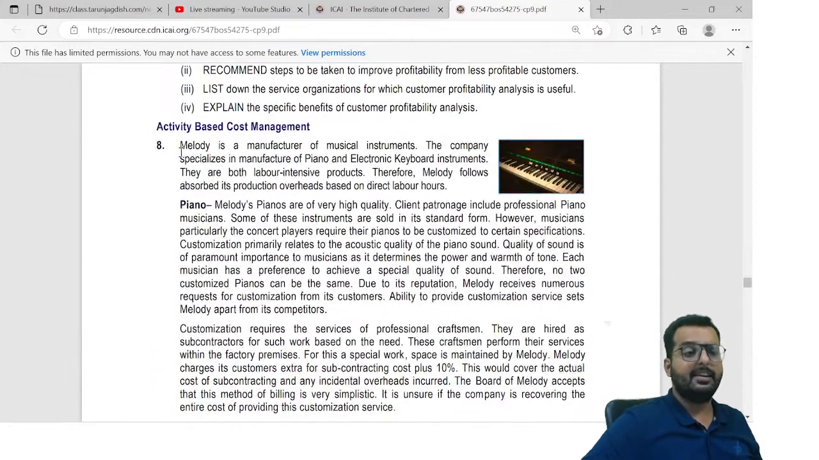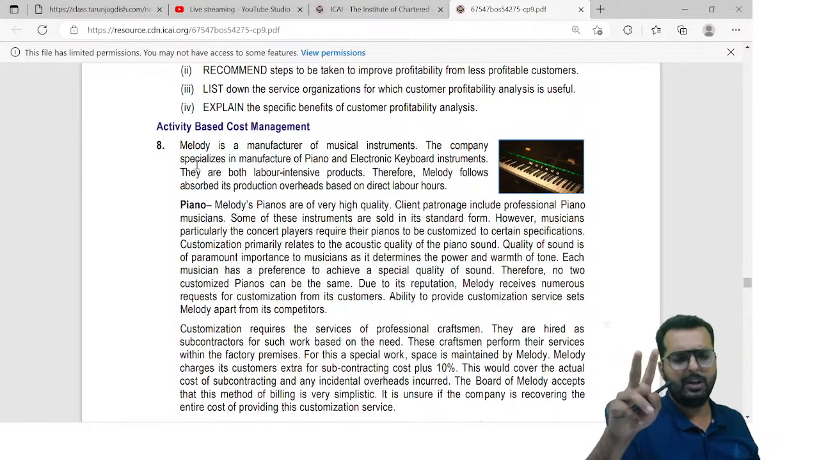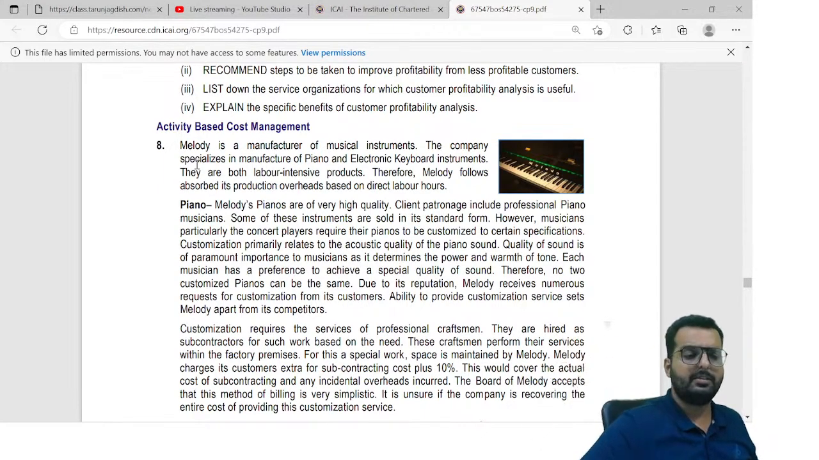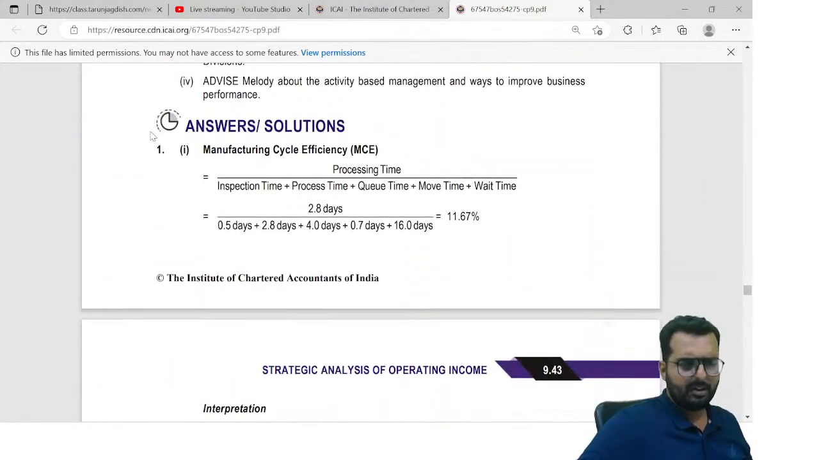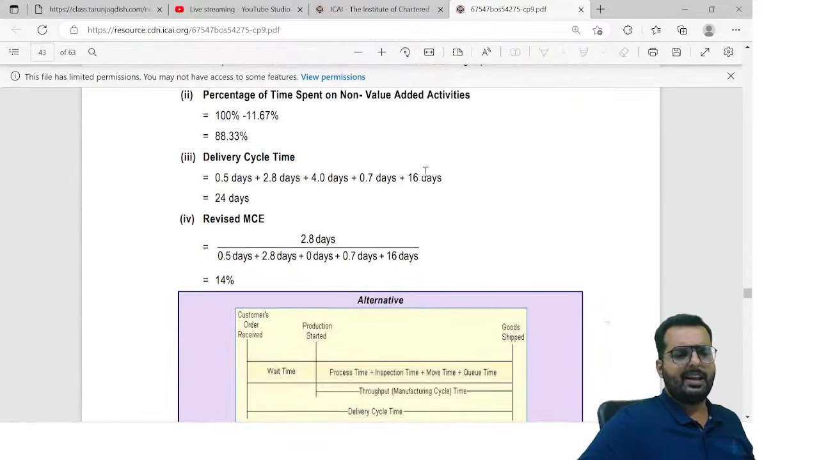Alright. 8 is a case study. Please do this. Very, very important. This is a very nice case study, friends, in which they are talking about 2 types of pianos. Electronic piano that general people use, and specialized pianos used by people like A.R. Rahman, etc. A very good case study. Please do this. Okay. That's it. So with that, this chapter gets over.